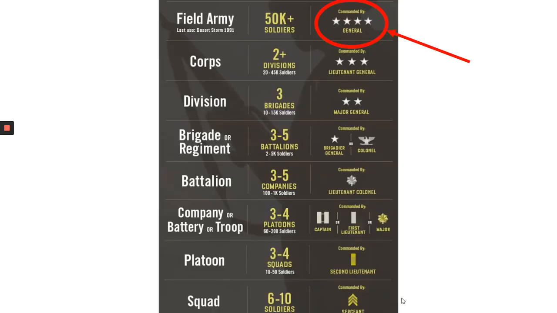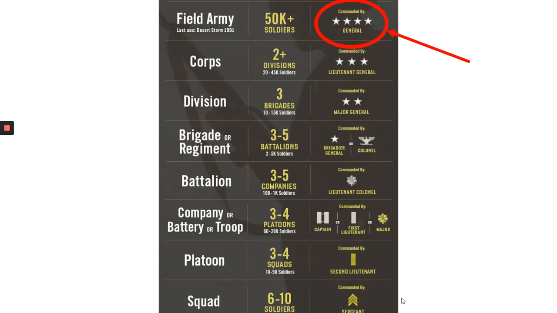Now I want to talk to you a tiny bit about the structure of the US Army, so you know how important MacArthur was. You can see this whole table is the breakdown of all the different ranks and how the groups of soldiers are organized. This is how the Americans organize their army. The British Army uses slightly different language, but it's essentially the same thing.